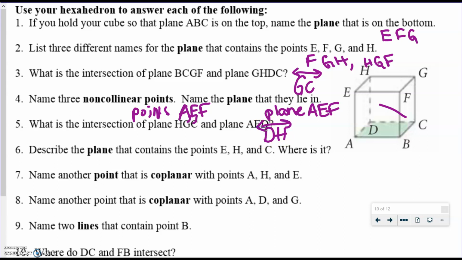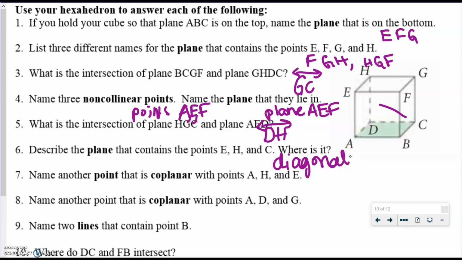All right. The plane that contains E, H, and C, it's the one that goes kind of diagonally through the cube. Okay.